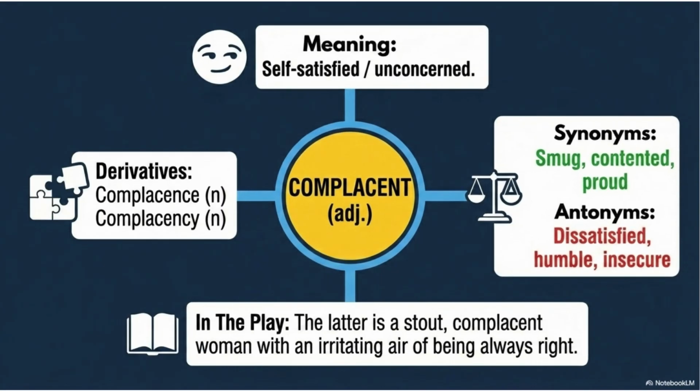Now let's look at complacent. It means self-satisfied or unconcerned. Synonyms are smug, contented, and proud, while antonyms include dissatisfied, humble, and insecure. Derivatives include complacence and complacency. In the lesson, a character is described as a complacent woman who believes she is always right.